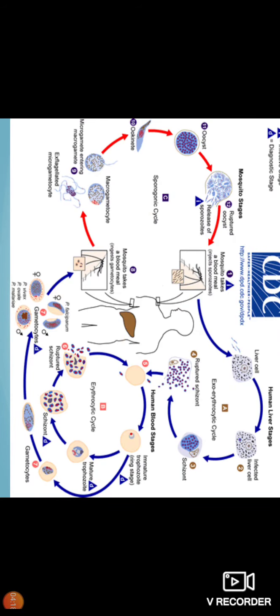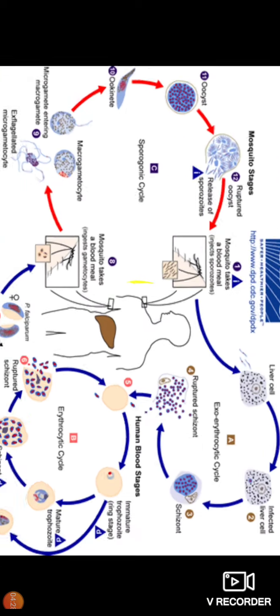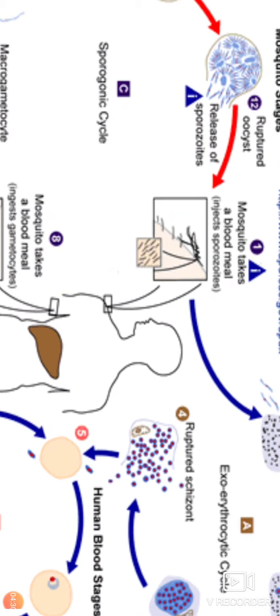In detail, the cycle of the Plasmodium species is as follows. The female Anopheles mosquito contains sporozoites in its salivary gland. When the mosquito bites the human being, these sporozoites enter the human being.